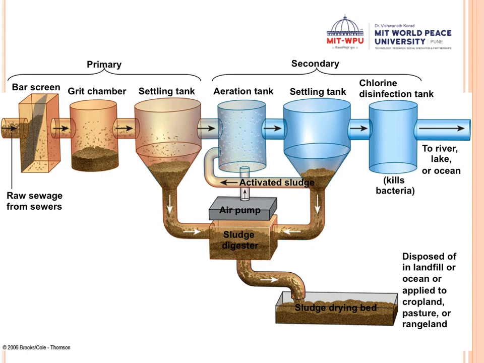Now remember that to reduce the pollution load in the water, there are actually two stages. So the first stage is called the primary treatment, and the second is the secondary treatment.